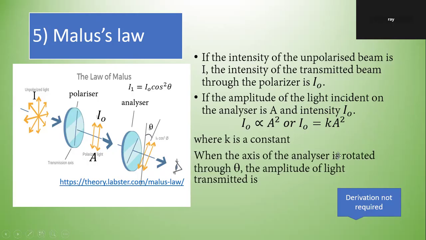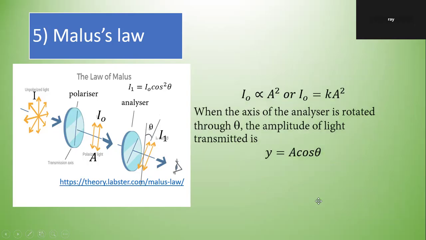When the axis of the analyzer is rotated through theta, the amplitude of the light transmitted becomes, since there's an angle, we resolve it in this direction. So the amplitude is A cos theta.